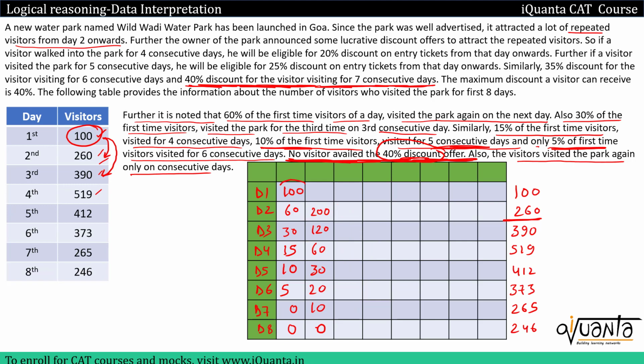So we are done with the first time visitors here. Now on D3, we know that the total number of visitors is 390. So 30 plus 20 plus this should be equal to 390. So we'll write 240 over here.